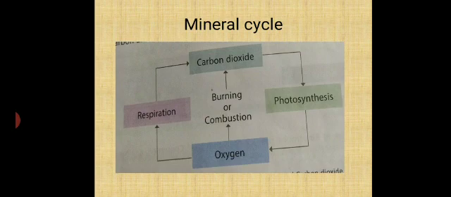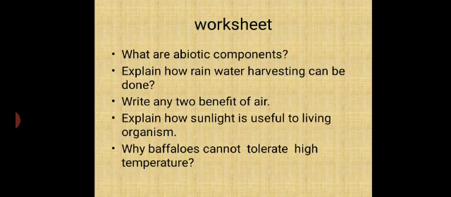This carbon dioxide gas is again absorbed by the plants for photosynthesis to prepare their food, and the plant releases oxygen back into the atmosphere. So, this is another cycle.